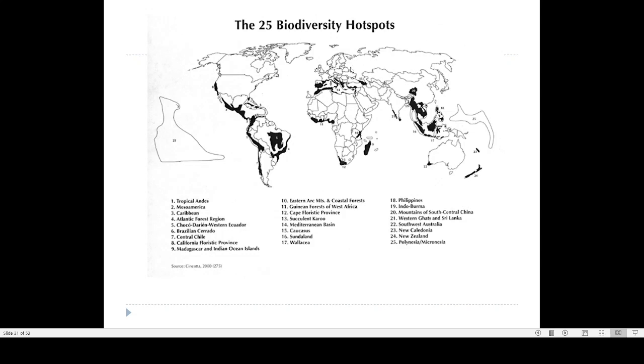So this is the Brazilian forest area. Here in Africa also there is a rich diversity. This is Madagascar. Certain areas of Europe also show high biodiversity. Then this is New Zealand, and this western portion of Australia, southwest Australia, is also considered a biodiversity area.